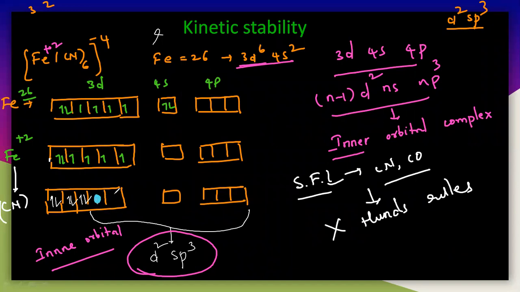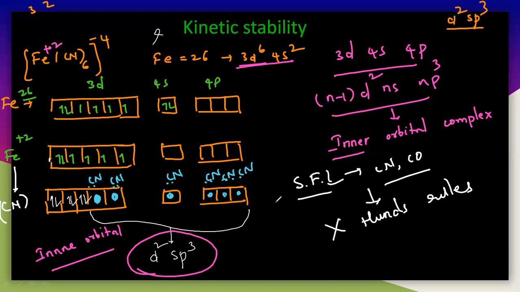This is one vacancy, this is another vacancy, here also a vacancy. So there are 6 vacancies, and there are 6 cyanide ligands. Here it will come with another ligand, here also this ligand, cyanide and cyanide, cyanide and cyanide. So 6 cyanide ligands will approach this orbital, and they can donate their lone pair of electrons to this empty d orbital, the empty hybridized orbital. So that is d2sp3 hybridization.